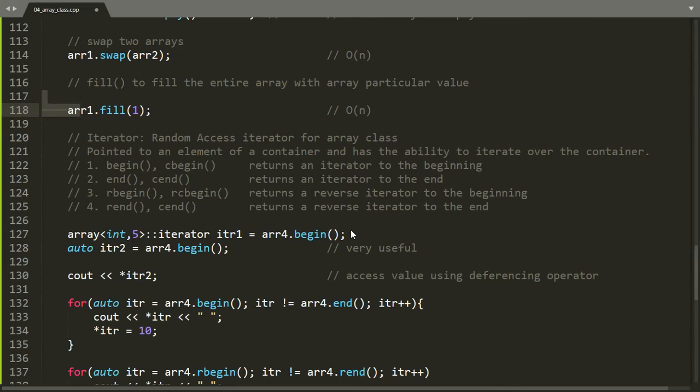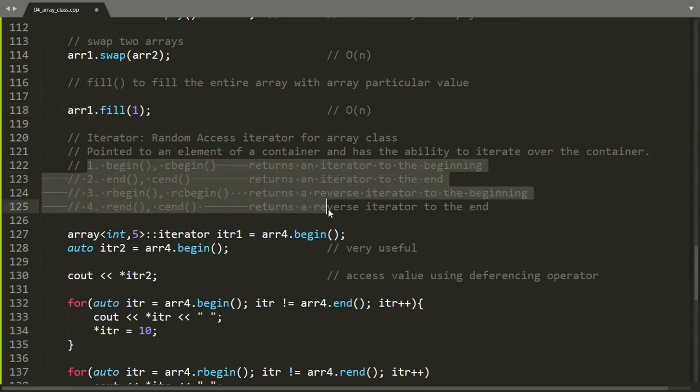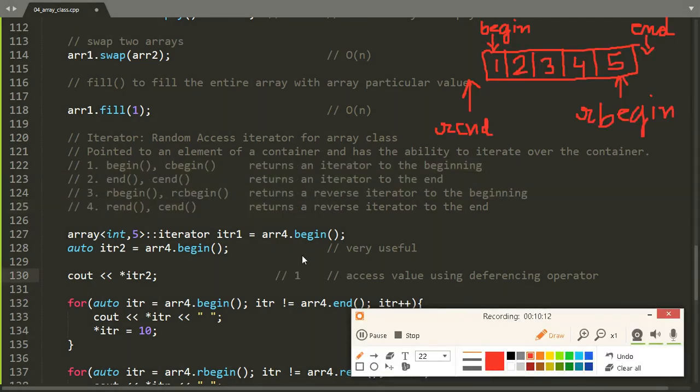Next are iterators. Iterators are also just like pointers. They point to an element of a container, and by using iterators, we can iterate over the containers. Like here, our container is the array class. These are the various functions which provide us iterators to different positions and of different types.